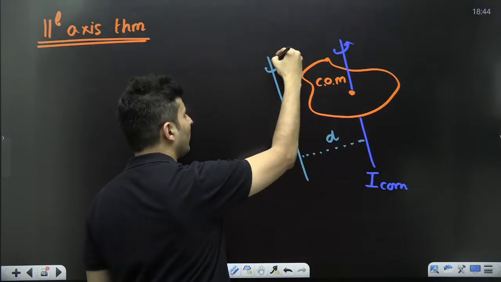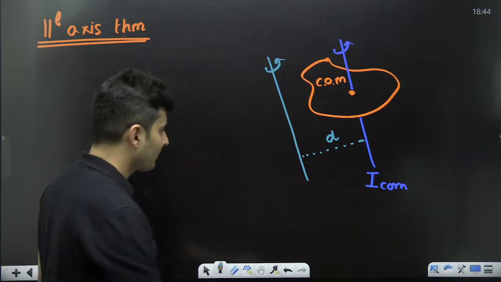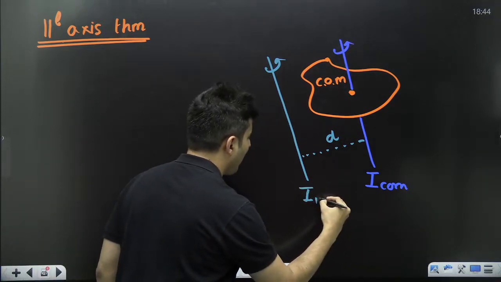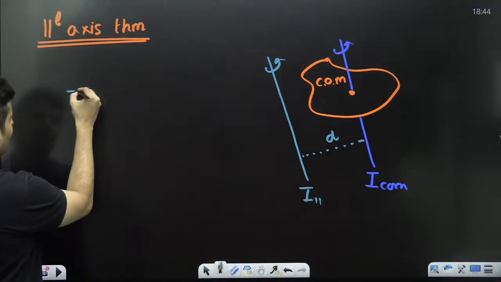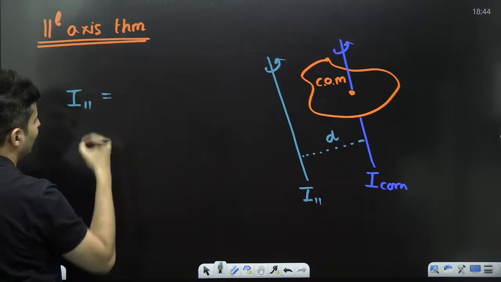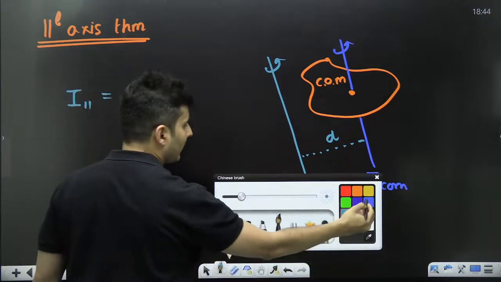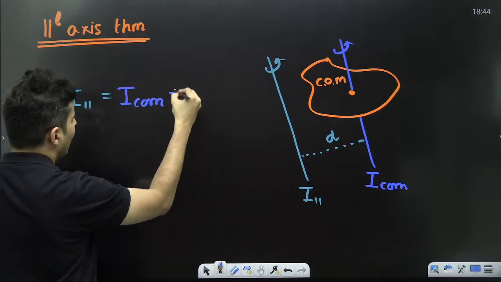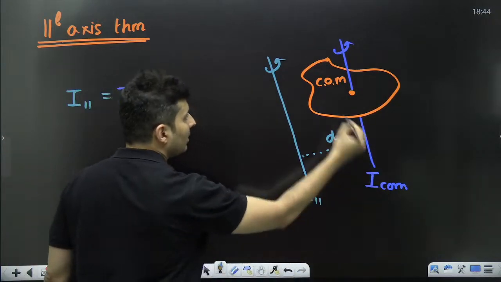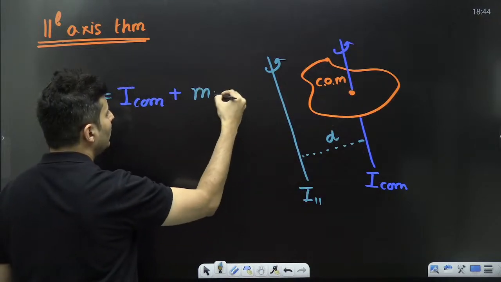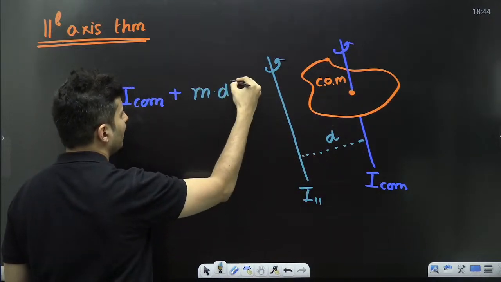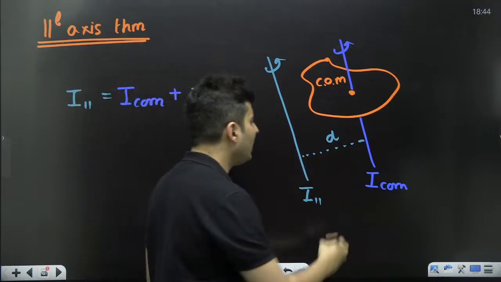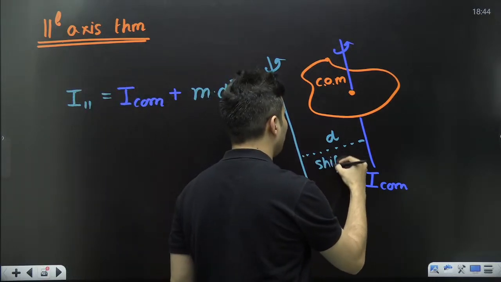So if you rotate the body about this parallel axis, then the moment of inertia about it is given by: first take the moment of inertia about the center of mass and then add to it the mass of the body times the shift squared. This d is also called the shift of the axis.